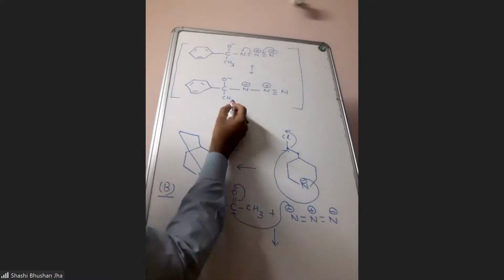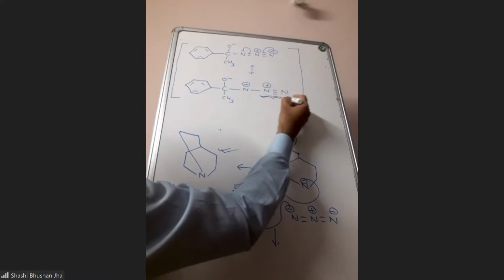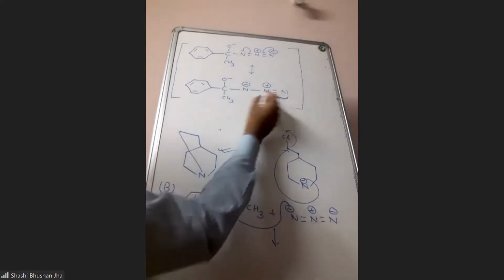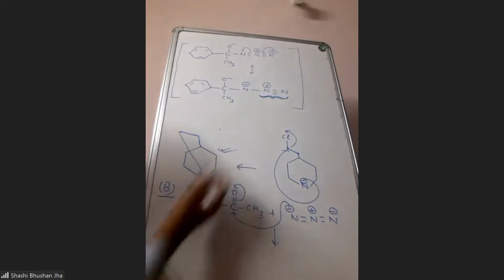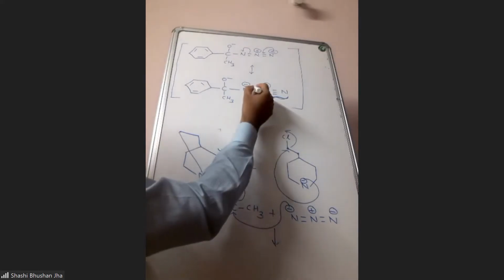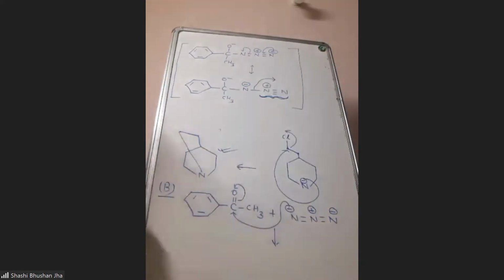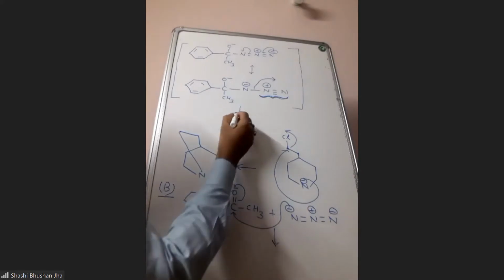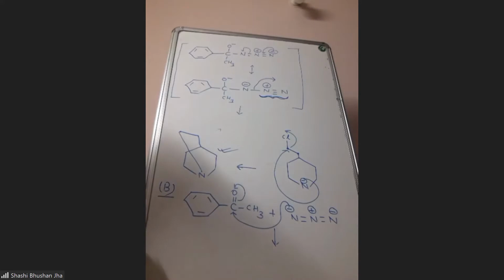Now just to see this resonating structure, here we have this N triple bond N, and this nitrogen has a positive charge. So obviously this will have a very high tendency to depart in the form of nitrogen gas, which is highly stable. But can anyone suggest what will happen exactly in this system?